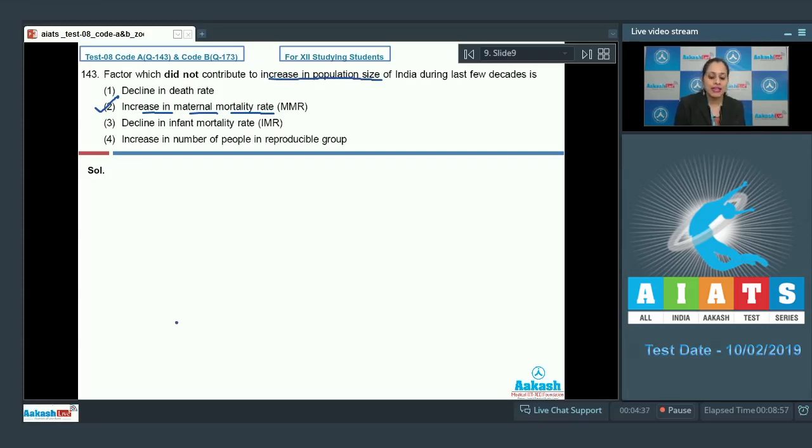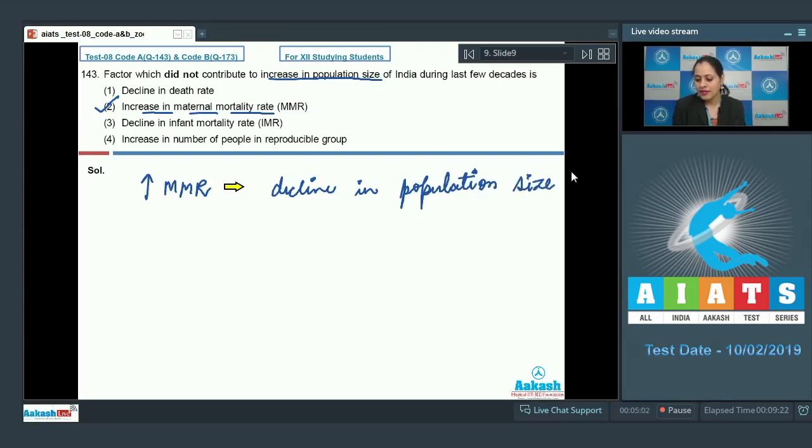On the contrary, increase in MMR can lead to decline in population size. Let's discuss other options also. The very first option given is decline in death rate, and this is an incorrect option because decline in death rate will increase population size.